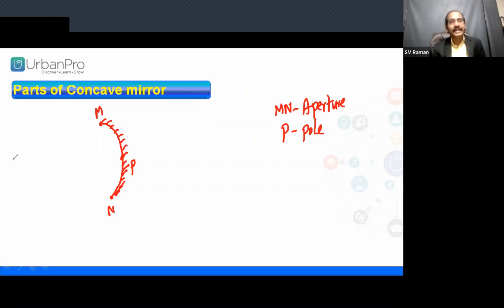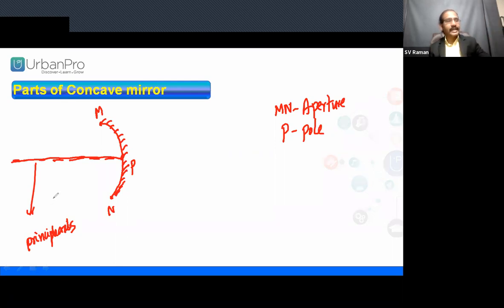Now, there is an imaginary line. We are imagining a line through the pole. This is called the principal axis. Clear? An imaginary line through the pole we call the principal axis. Now, as an example, object at infinity. Now, I want to show the concave mirror. This is the concave mirror, bulged inwards as a reflecting surface, bulged outwards as a coated surface.